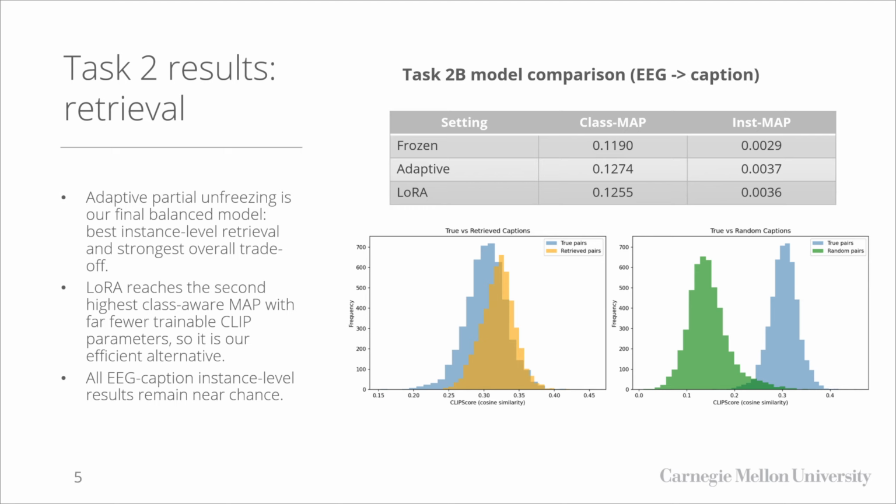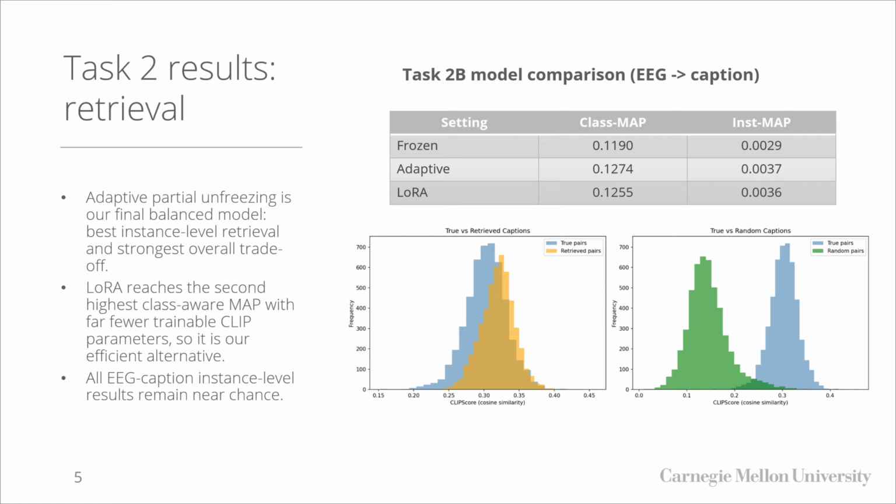Before using EEG, we captured CLIP image-to-caption retrieval as an upper bound. On real image queries, CLIP achieved class-aware recall at 1 of about 0.97 and class-aware mAP of about 0.83. This shows the text space is well structured and is not the main bottleneck. EEG retrieval was much weaker but still above chance on class-aware metrics.